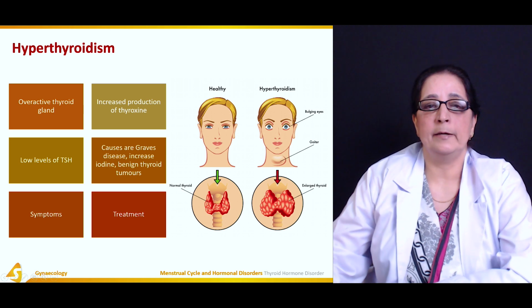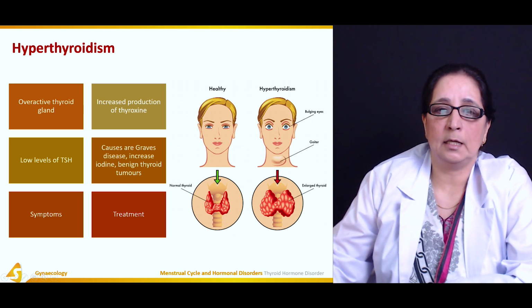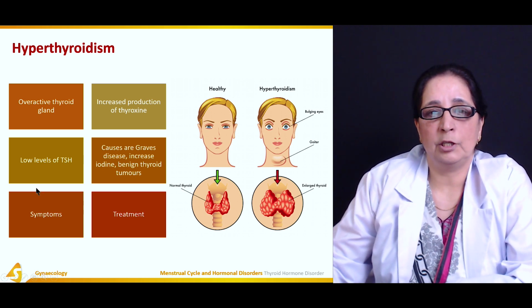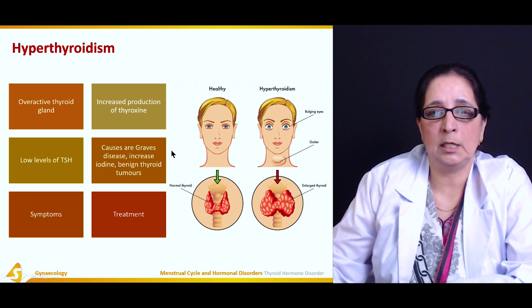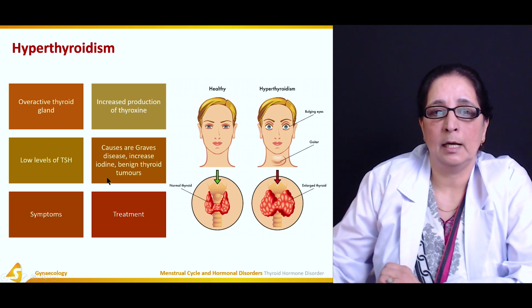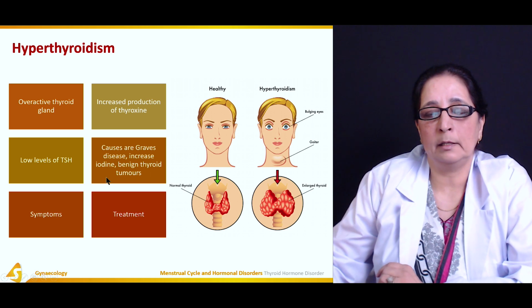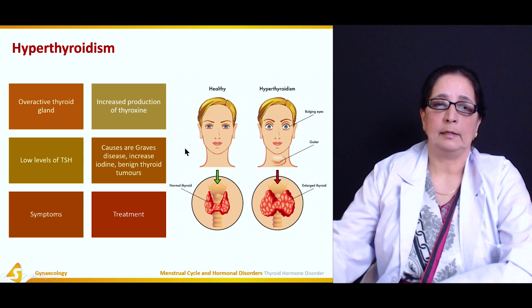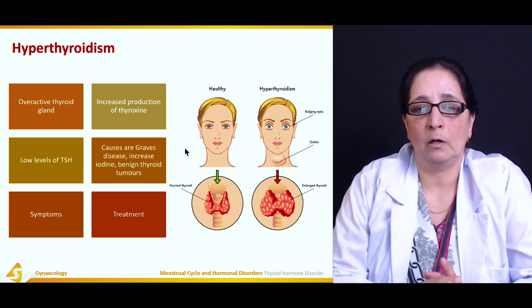Causes are Graves' disease. Graves' disease is a common type of hyperthyroidism. Patient is very anxious, sweaty, tachycardia, bulging of the eyeballs, all very common. There is increased level of iodine, and another common cause of hyperthyroidism is thyroid tumors, which also lead to hyperthyroidism.